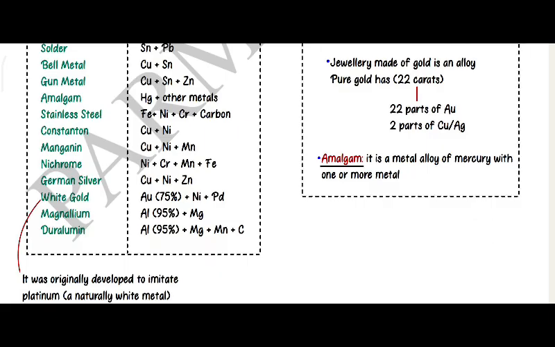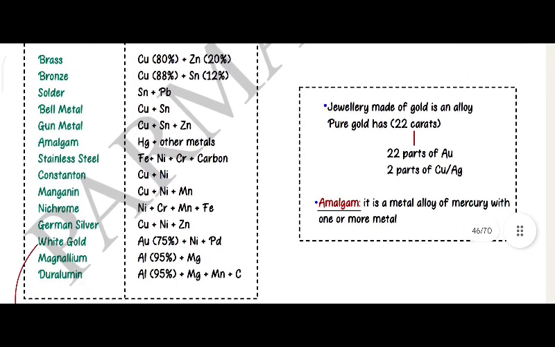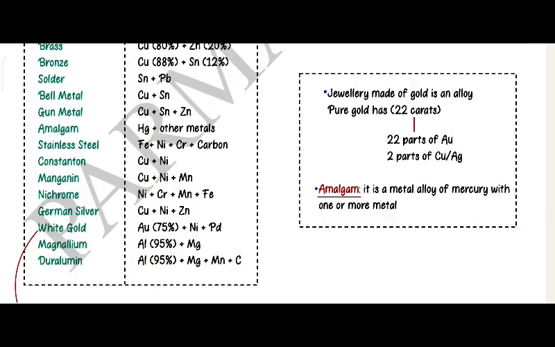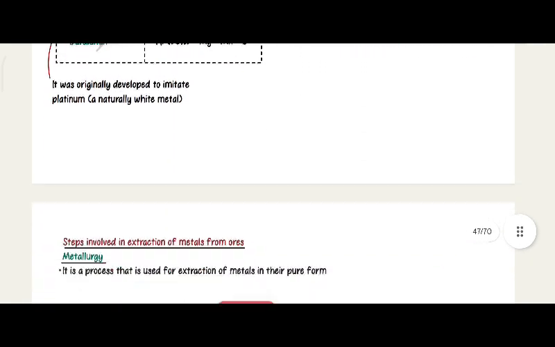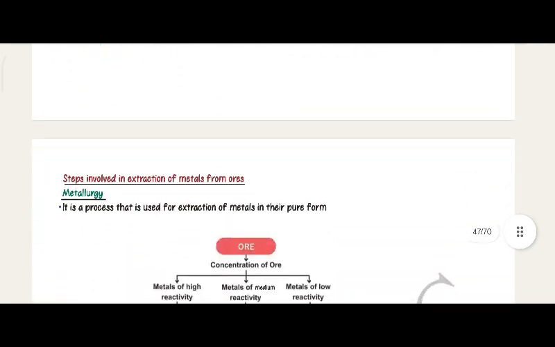Magnalium: aluminum 95% plus magnesium. Duralumin: aluminum 95% plus magnesium plus manganese plus copper plus carbon. Jewelry made of gold is an alloy. Pure gold is 24 carats; 22 carat gold has 22 parts of gold and 2 parts of copper or silver. Amalgam is a metal alloy of mercury with one or more metals.